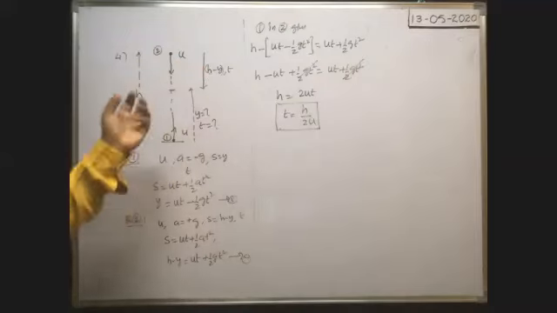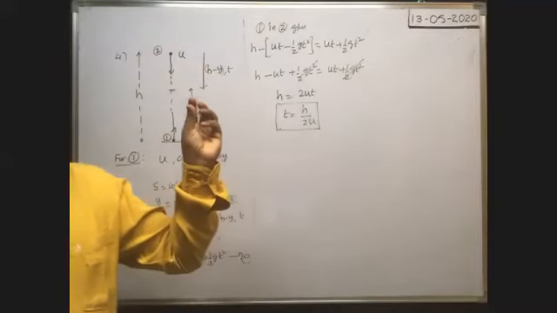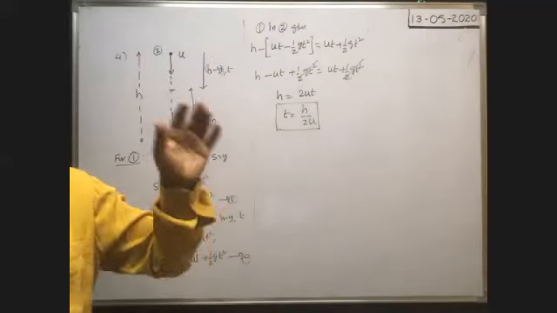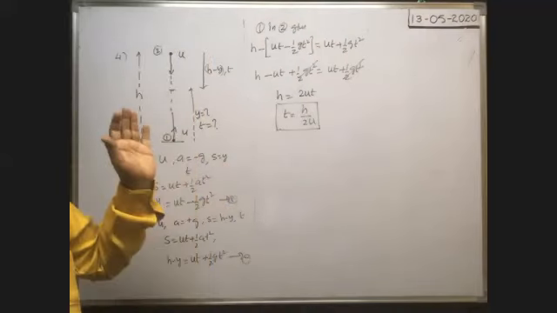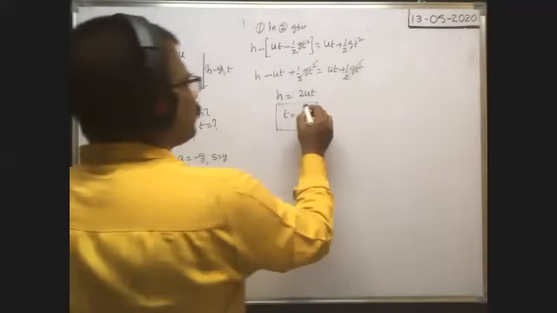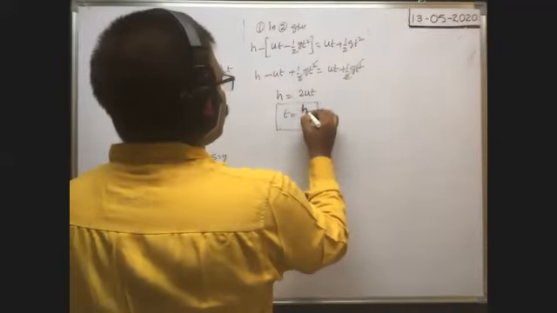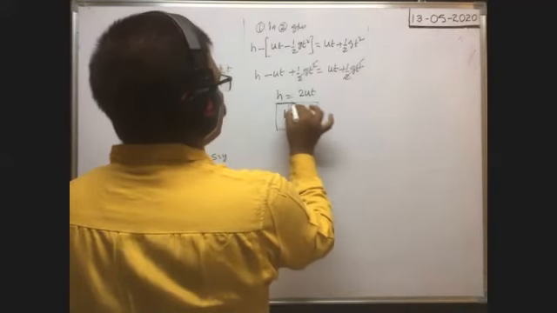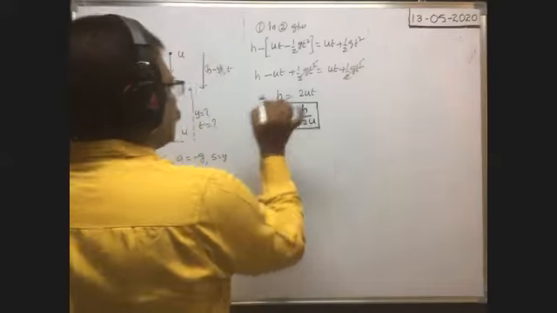But in this case, when one body is thrown vertically upwards with certain velocity and the other is thrown vertically downwards with the same velocity, then both will meet together after a time t is equal to h by 2u. That means the time is reduced to half when compared with the previous case. This is the time after which both will meet together.